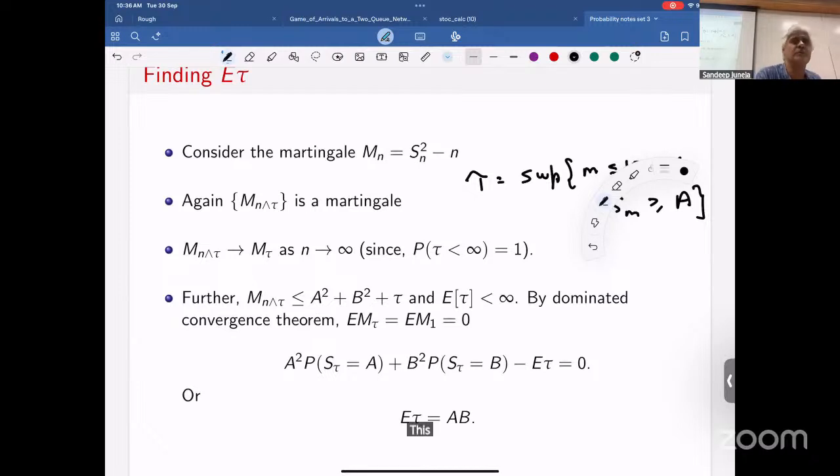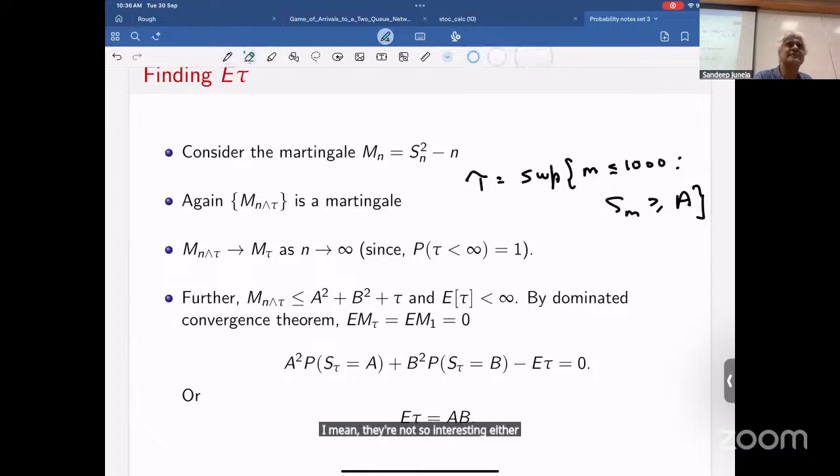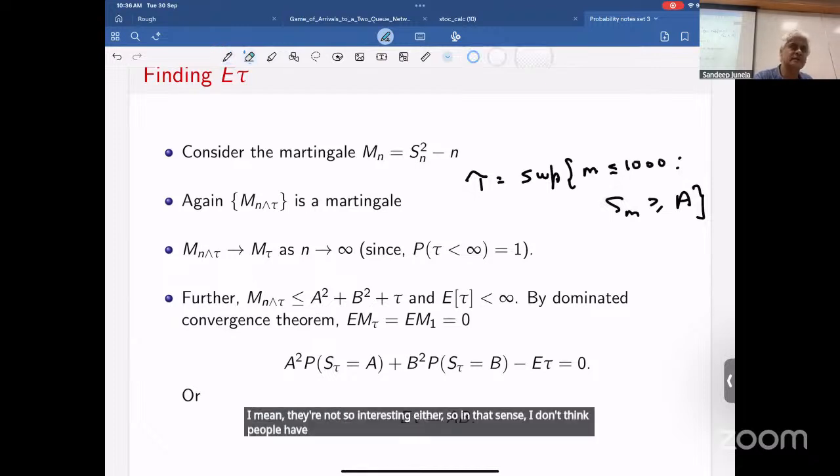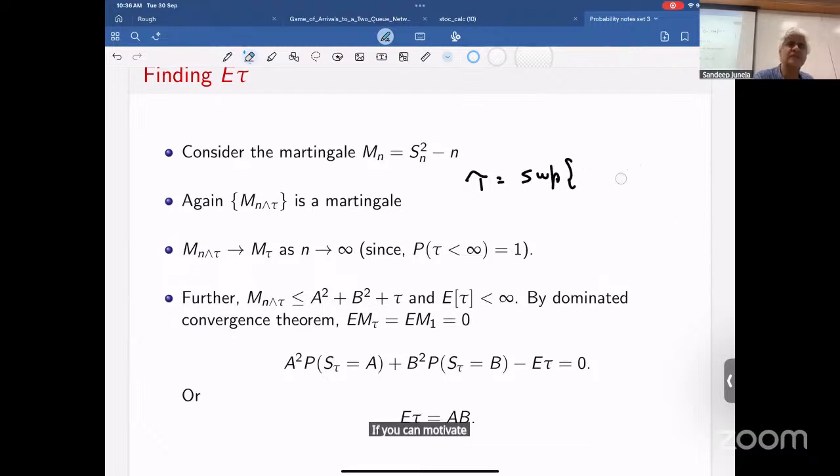This will not be a martingale. That you'll have to do on a case by case basis. There's no crisp kind of answer I can give you. They're not so interesting either, so in that sense, I don't think people have worked hard to develop a crisp answer. If you can motivate them, then one can think about these.